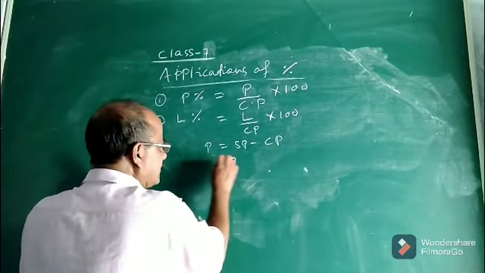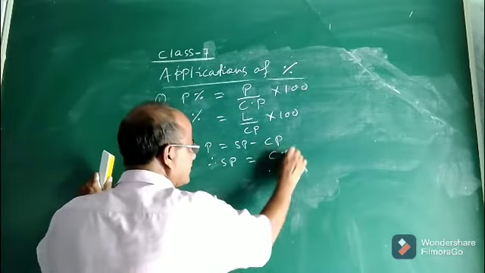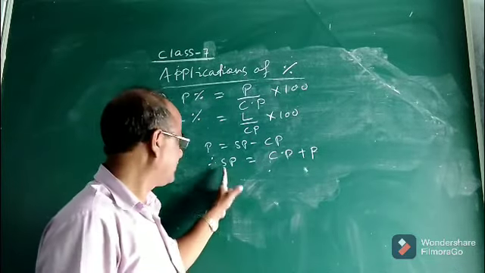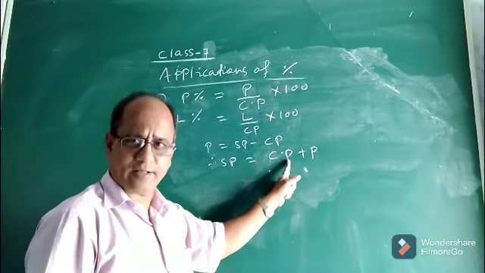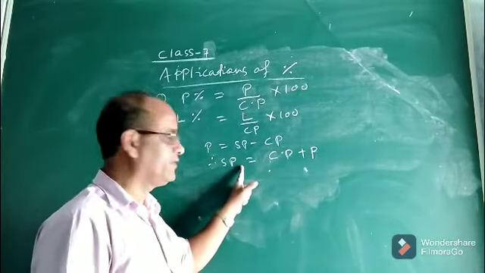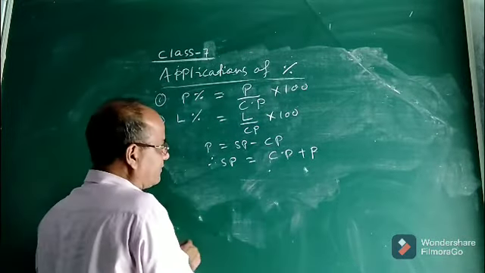So we can calculate Sp. Therefore, Sp will be equal to Cp plus profit. This can be a formula for selling price. That means if you add the profit or gain to the cost price, you will get the selling price, because profit equals Sp minus Cp.